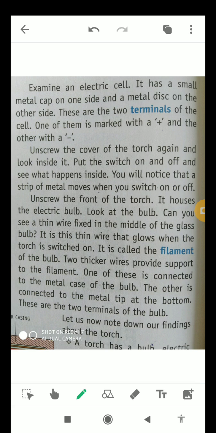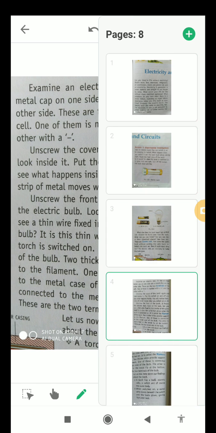Okay students, two thicker wires provide support to the filament. So there are two thicker wires in the electric bulb which provide support to the filament. One of these is connected to the metal case of the bulb, the other is connected to the metal tip at the bottom. These are the two terminals of the bulb. Now next slide.